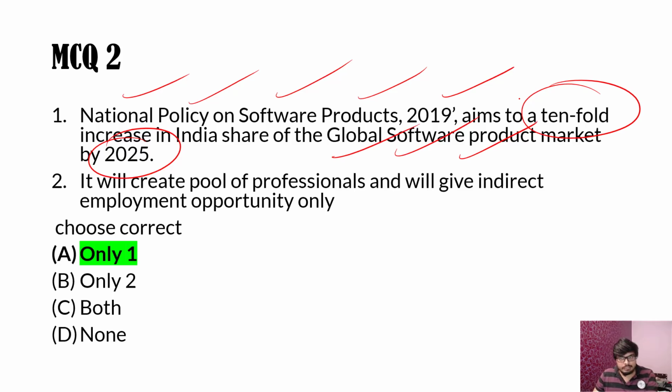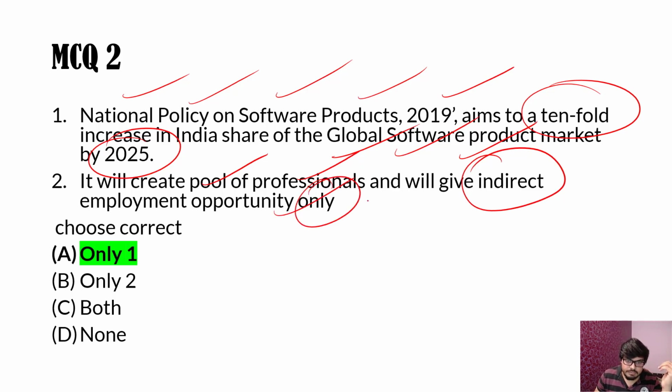In these products we are lagging somewhere. We have the ability and the potential, but our share in world trade is not much, so that is what we have targeted here. It will create a pool of professionals. That's perfectly correct, and it will give not only direct employment also. So that is why only this is given here. That is a wrong option. Only one is the correct answer here.